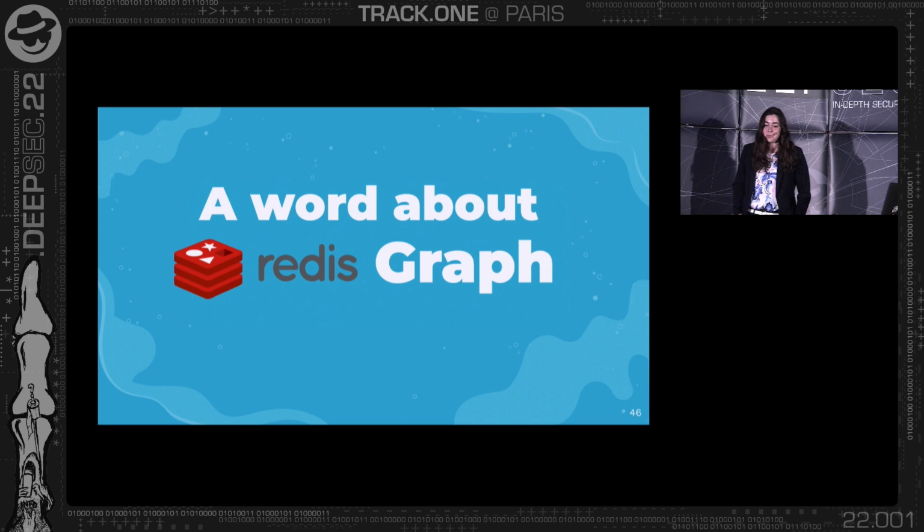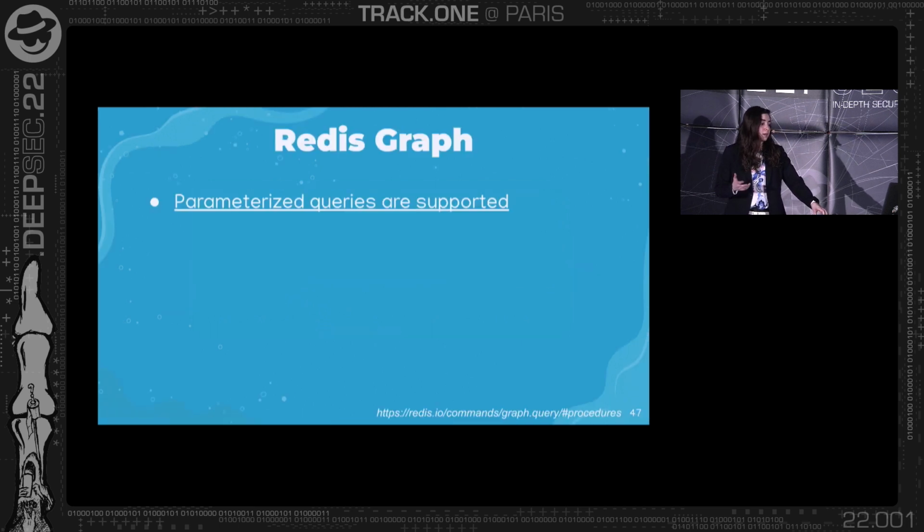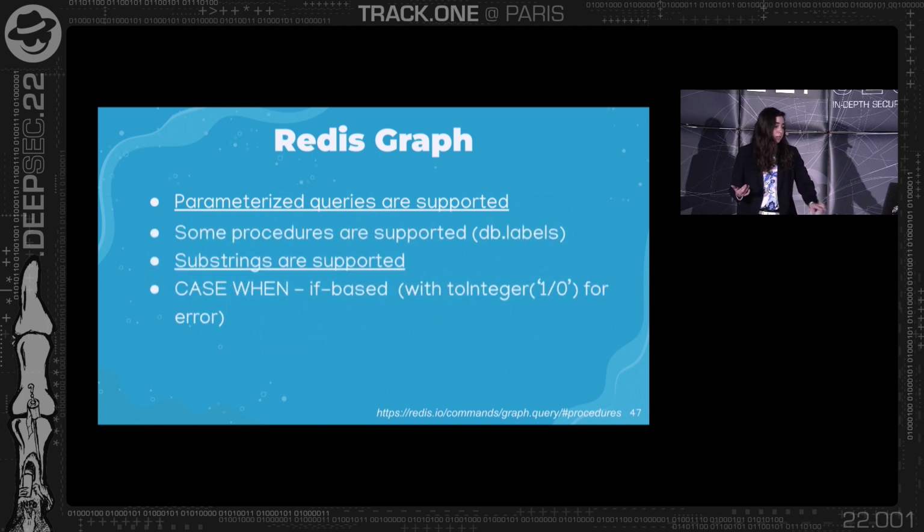So I talked a lot about Neo4j and graph databases and denial of service and all of this fun and cool stuff. And I want to talk a little bit about RedisGraph, which is becoming more and more common nowadays. I really tried to understand what we have in it, because RedisGraph is just an extension to Redis. It enables you to write Cypher queries that perform actions on a Redis database. And I saw that you can have parameterized queries in RedisGraph, and some procedures are supported.